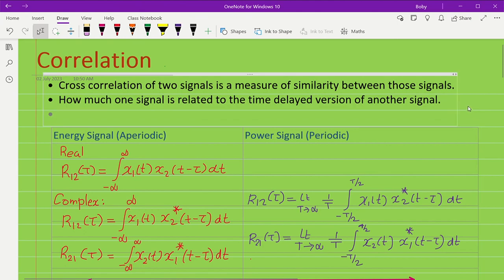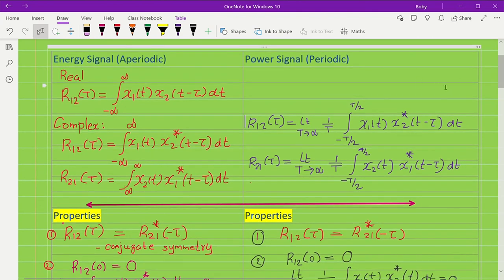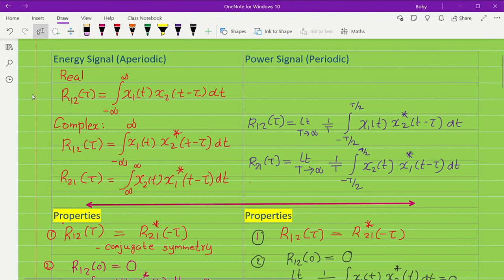Now let us see the equations. There are two types of equations: one is for energy signals, the other one is for power signals, that is periodic signals. If the signals are real signals, then the cross correlation is given by R12 of tau, which is equal to integral minus infinity to infinity x1 of t, x2 of t minus tau dt.